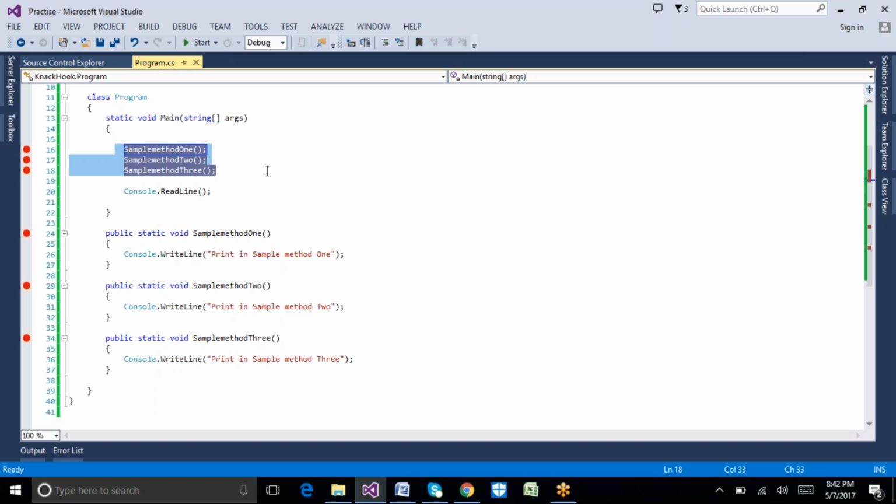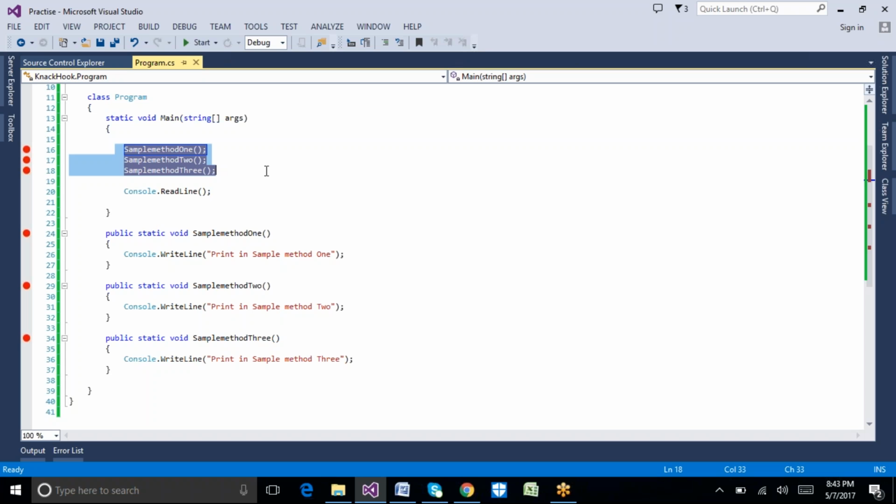After that, when we come to this delegate advantage, we have one more advantage, which is called asynchronous method call. Asynchronous method call means that with this delegate, if I call a method asynchronously, it will not wait for the execution process of another method.